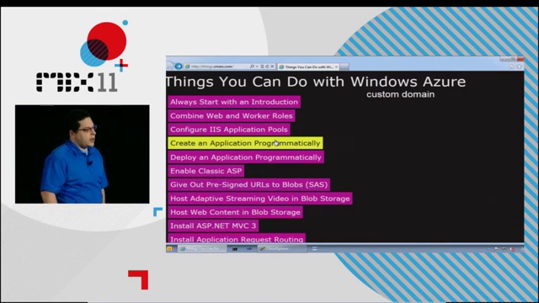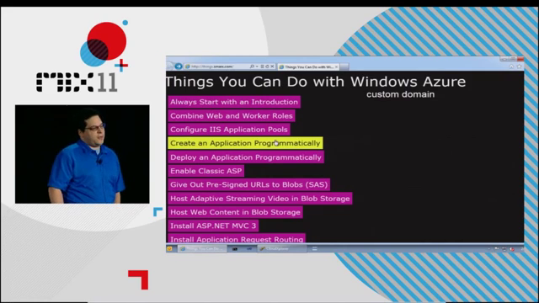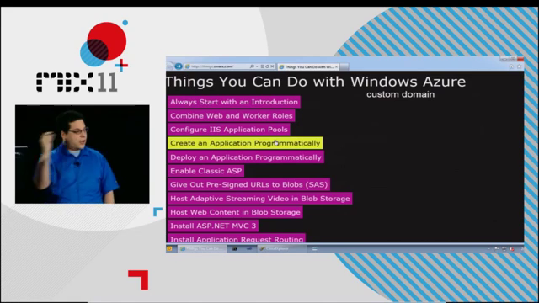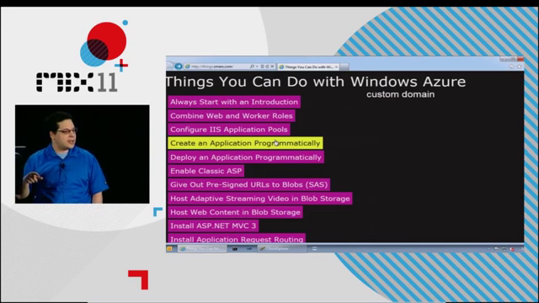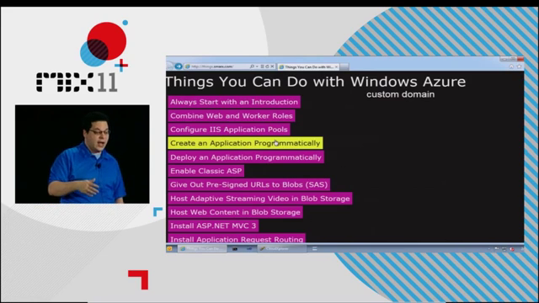Is there no support for A records? There is no support for A records. The reason there's no support for A records is we don't guarantee that your IP address doesn't change. And so an A record has to point to an actual IP address instead of a named domain. Since we don't guarantee the stability of the virtual IP address, it means you can set up an A record and it'll work fine. It's always possible that we will change the IP address.